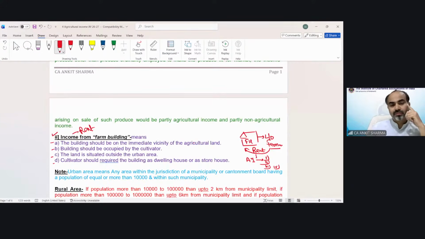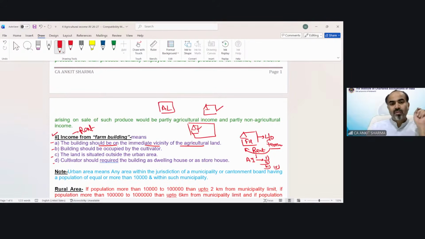Condition number one, the building should be in the immediate vicinity of the agricultural land. That means there should be agricultural land on which farming is being organized, and the farmhouse should be within the vicinity of that agricultural land. Vicinity means boundary. So the farmhouse which has been let out should be part of that agricultural land on which farming is being carried on. It should not be that agricultural land is over here and the farmhouse is outside that boundary. In that case, rent would be taxable.